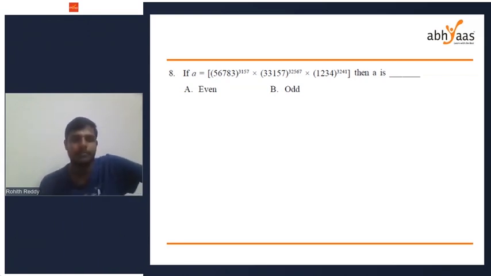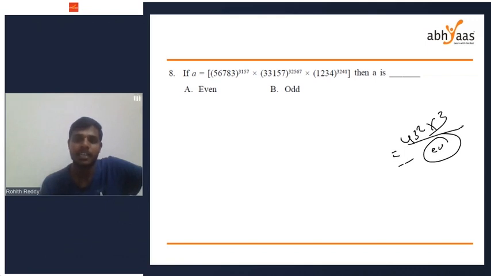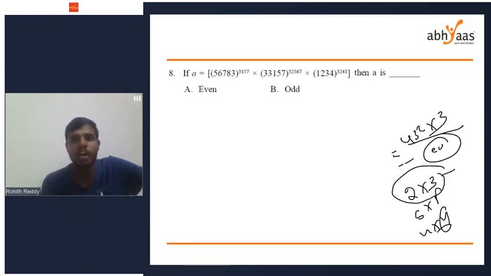See, for example, if you take any big number, 432 into some 3, you will get an even number only. In multiplication, if the product of 2 into 3 or 5 into 5 and 4 into 4 or 4 into 6, anything, even into odd will give you even number only. Even into even will give you even number only. But when it is odd into odd, then only it is an odd number.